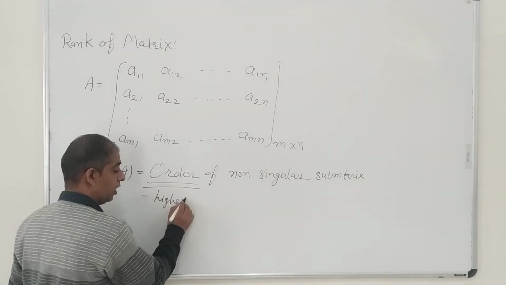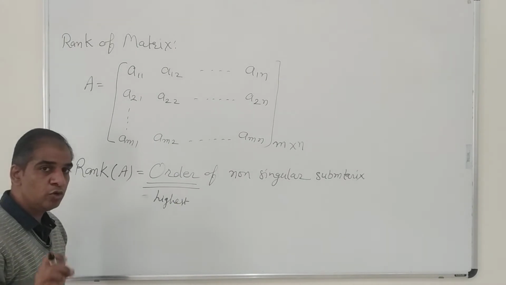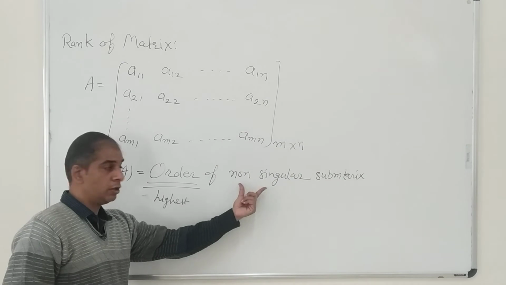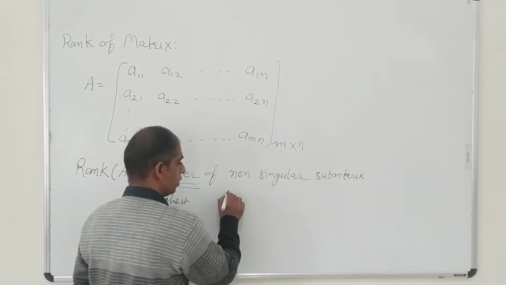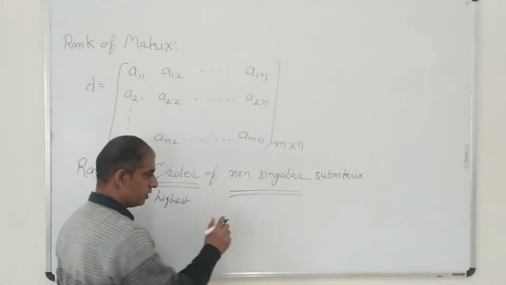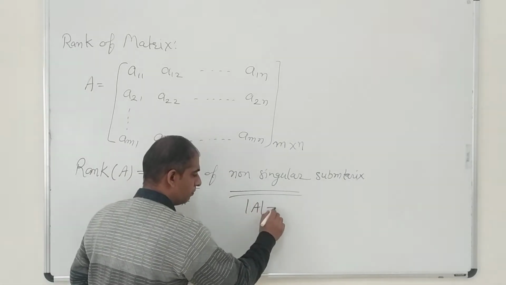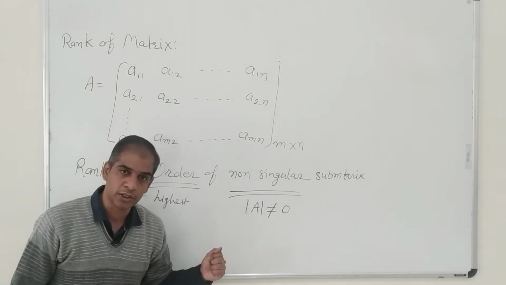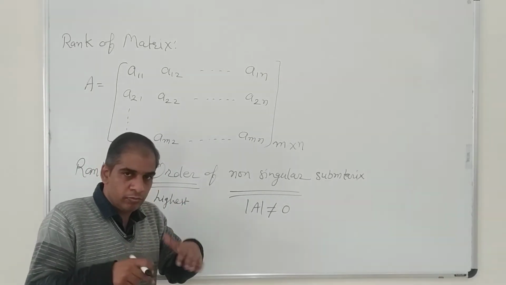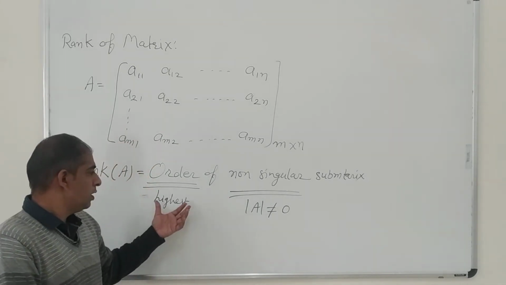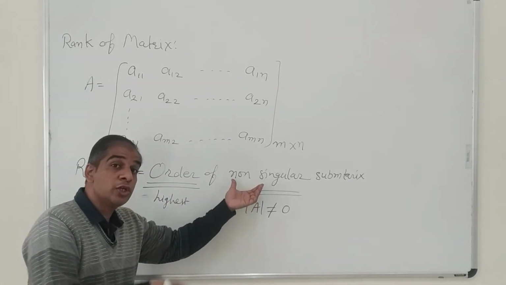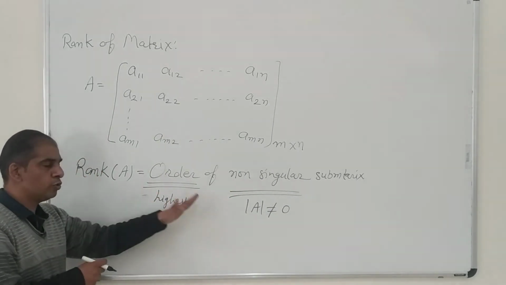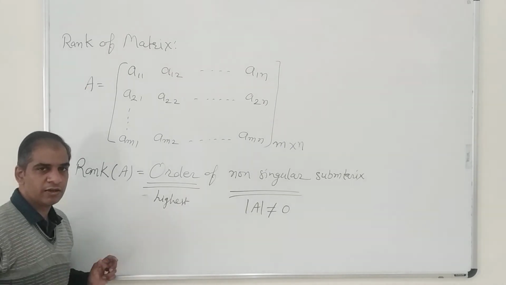So from this given matrix we will try to obtain a submatrix of highest order which will be non-singular. Now what is the meaning of non-singular? Non-singular means that the determinant of that must not be 0. The determinant value should not be 0. So if you are successful, means you have successfully found the non-singular submatrix of highest order from the given matrix, then the rank of the matrix will be equal to the order of that submatrix. This was a simple concept that we explained.